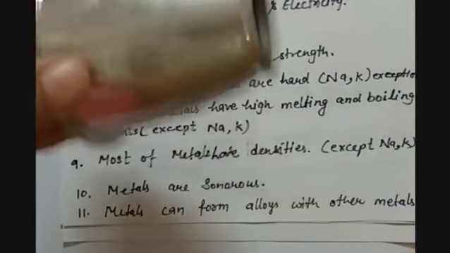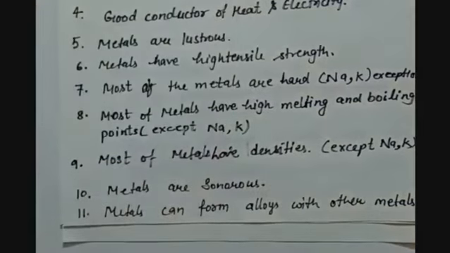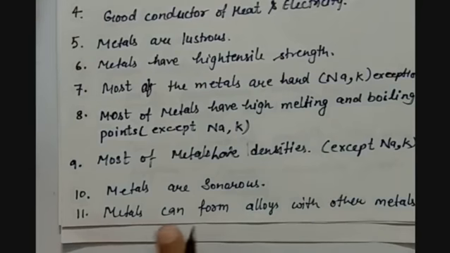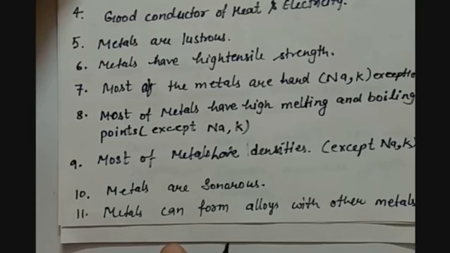So these are producing sound. So metals are sonorous, or they produce sound when hit with a hammer or with some other element.